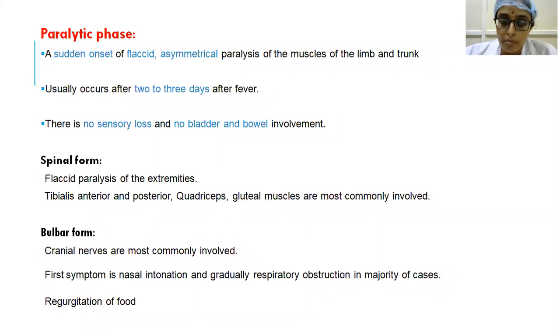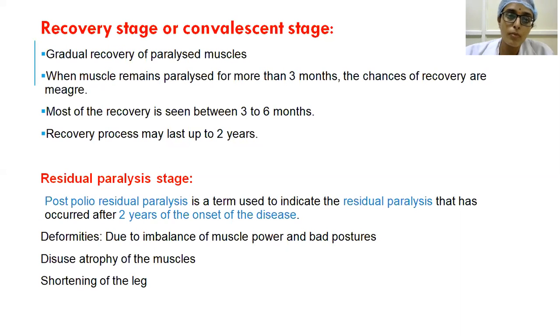Coming to the bulbar forms, cranial nerves are most commonly involved. Since the cranial nerves are involved, there will be different symptoms like nasal intonation, respiratory obstruction, regurgitation of food, and other symptoms. So we have to be watchful about aspiration of food and other things in the patient in the paralytic phase.